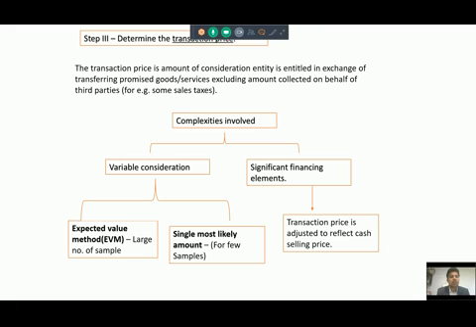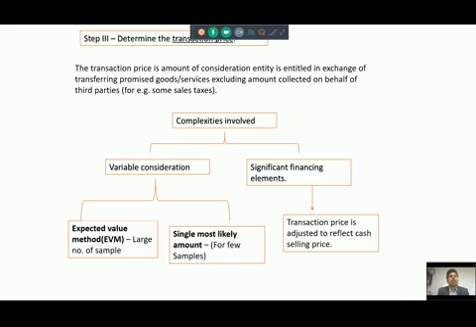Here IFRS 15 says that in case of variable consideration, you should use a probability distribution method to identify a probable amount which would be received, and that much revenue you should recognize based on that probability. There are two methods: expected value method, that is, if there are large number of samples, then you will provide a probability for each and every sample, and based on that you will determine the expected value of the variable consideration, and that you will use as a transaction price. If there are less amount of samples, then single most likely amount. Say there are 3 samples, then any one which is most likely to happen, that you will select as a transaction price or variable consideration.